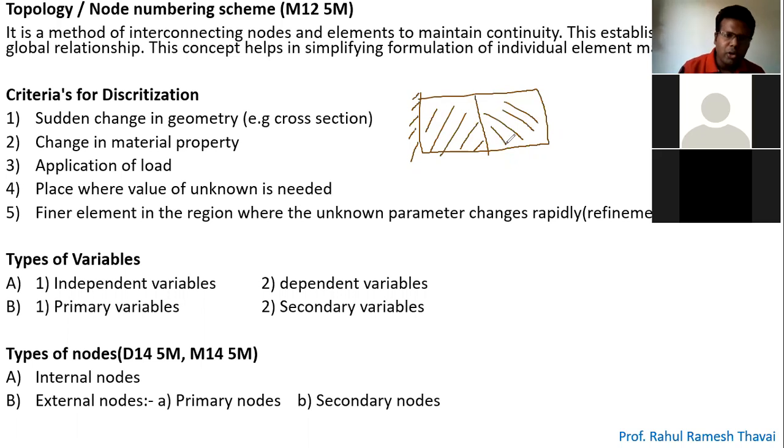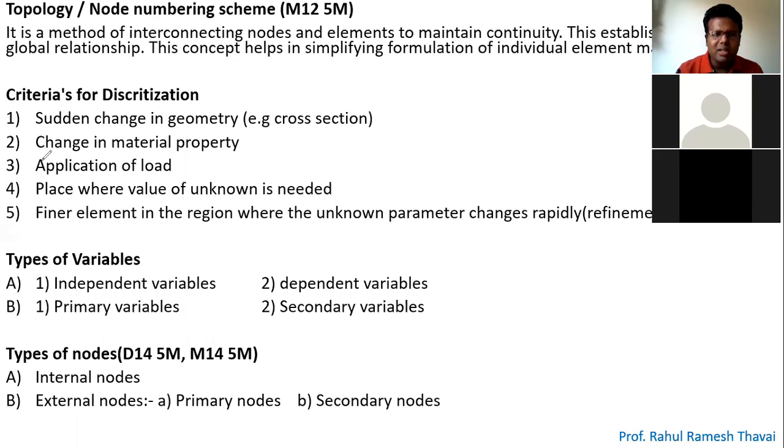So based on the change in material property, what you need to do is assume this as one element, and this as the second element, right? Though their cross sections are the same, their materials are different. So based on that criteria, we need to discretize it. That is change in material property.